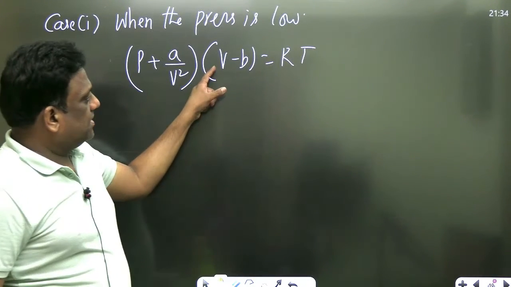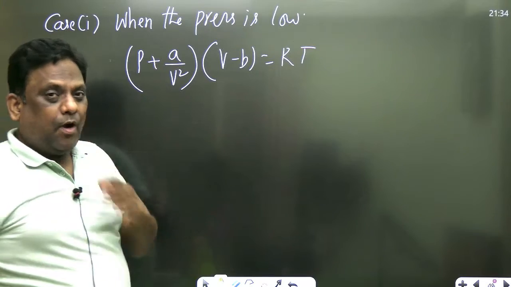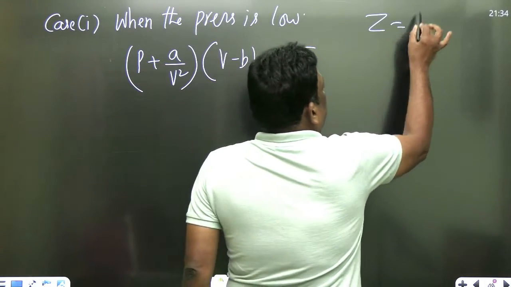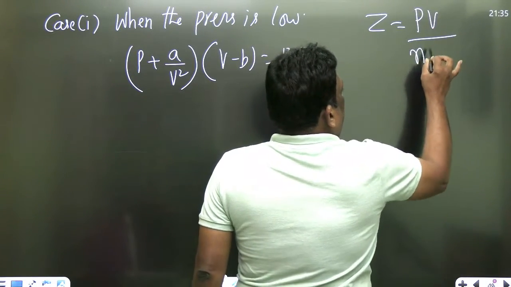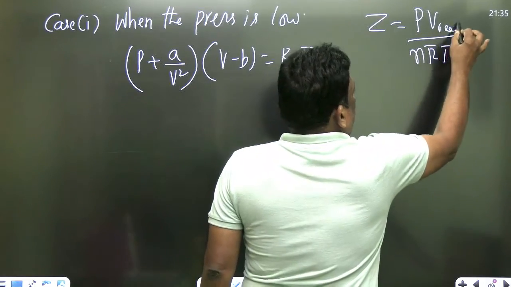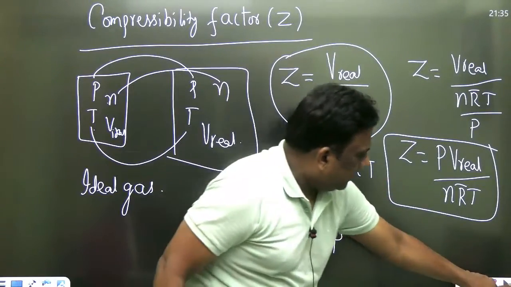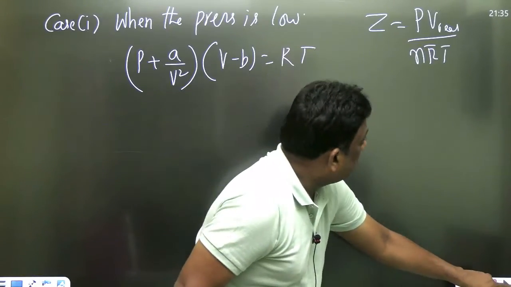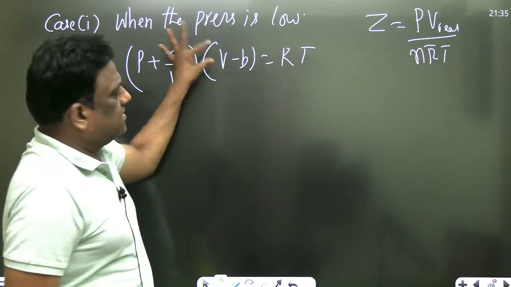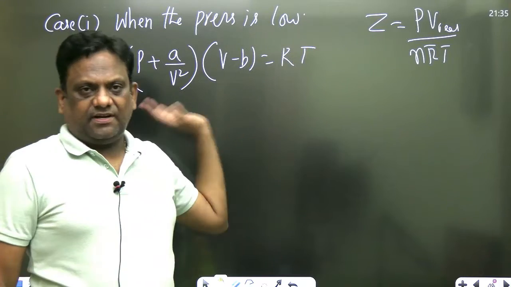This is the real volume, sirs. अब देखो, what is Z, sirs? It is PV real by NR bar T. देखो, it is the real volume. देखो एक बार, already I have given. Just observe. PV real by NR bar T. So PV कहाँ गया? PV real by. This is the real volume because it's a real gas equation.